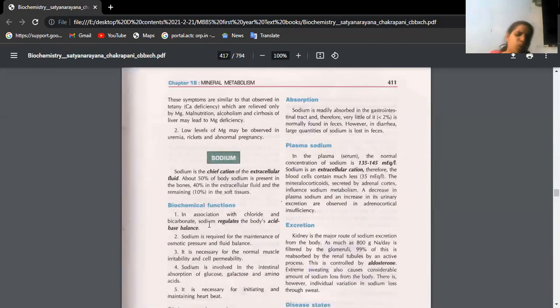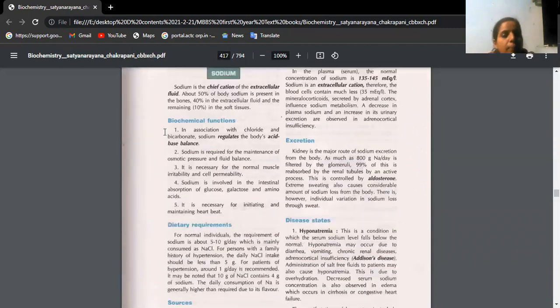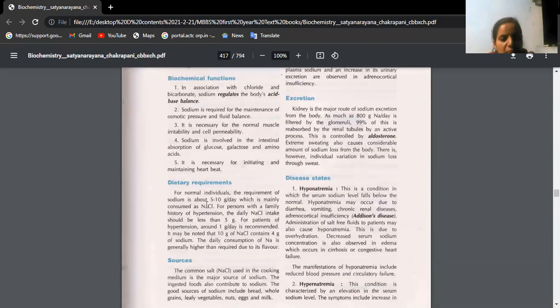Sodium is also a 5 marks or 3 marks question only. It never came as an essay. Again, just see the functions. It helps in the maintenance of acid-base balance, maintenance of osmotic pressure, and normal muscle contraction. It helps in the absorption of glucose, galactose, and amino acids. Dietary requirement is 5 to 10 grams per day.